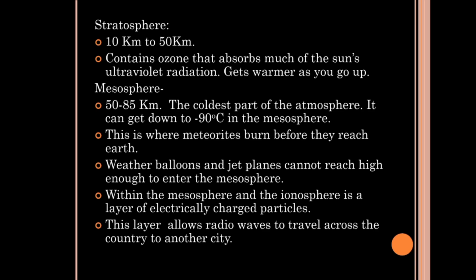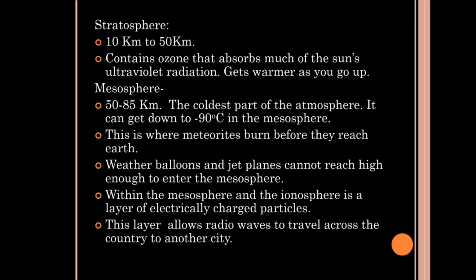This is the place where meteors burn before they reach the Earth. You can observe the movement of weather balloons and jet planes within the stratosphere, not in the mesosphere. So weather balloons and jet planes cannot reach the mesosphere.